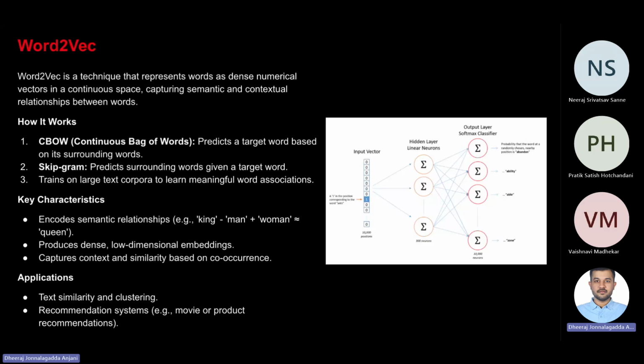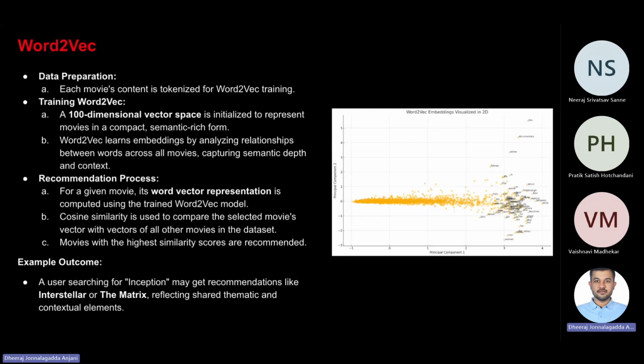For our dataset, we used it to capture the semantic relationships between the words. The metadata like the genre, cast, and description were combined and tokenized to train the Word2Vec model. Each movie was represented as a dense, 100-dimensional vector embedding that preserved contextual relationships. Using cosine similarity, these embeddings were compared to identify movies with shared themes or attributes.